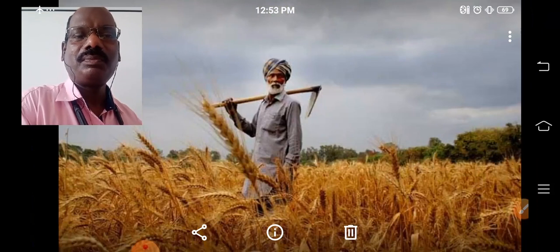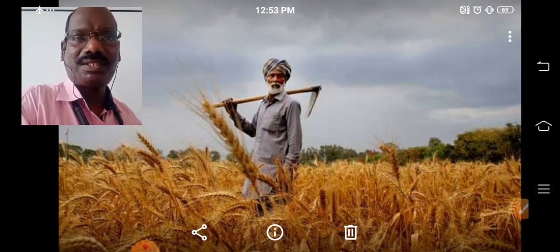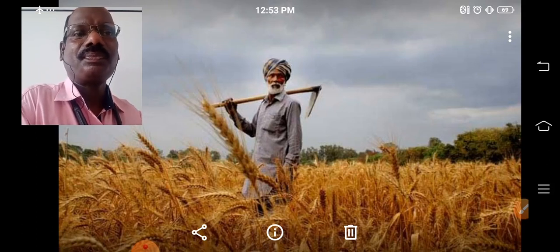Again, a farmer who is growing wheat. Where the climate is good for growing wheat and the soil is good for growing wheat, there the farmers grow which crop? Wheat. They are growing wheat.